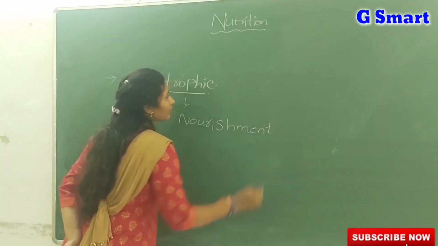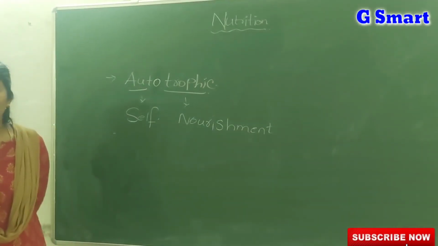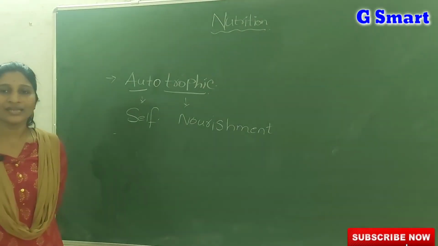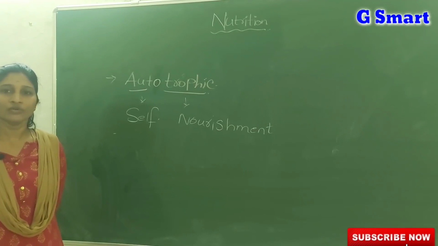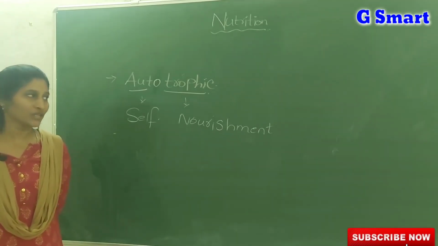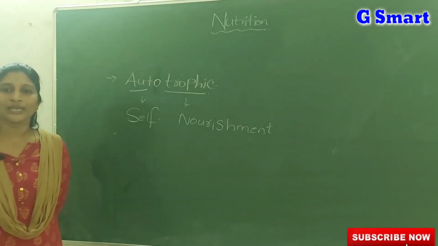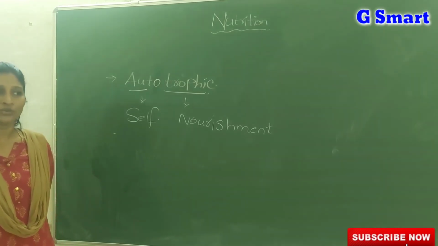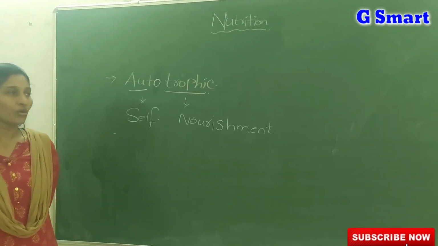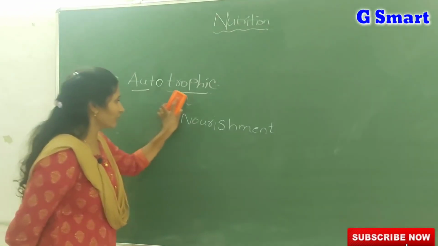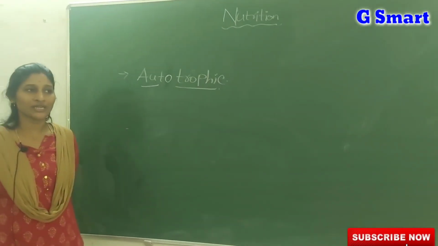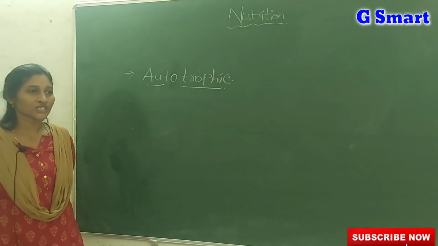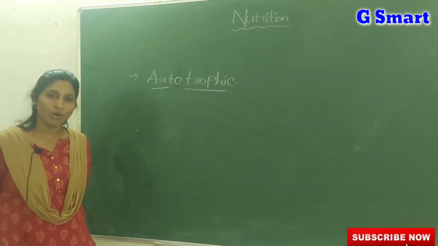Autotrophic nutrition is the nutrition in which organisms are capable of preparing complex food substances, or complex organic molecules, from simple inorganic raw materials by using light energy. Simply, autotrophic nutrition means organisms capable of preparing their own food.